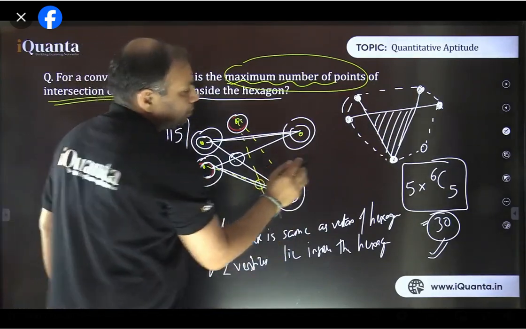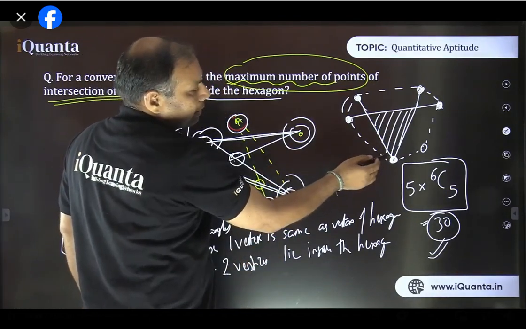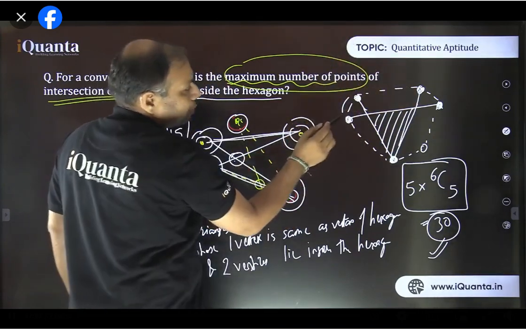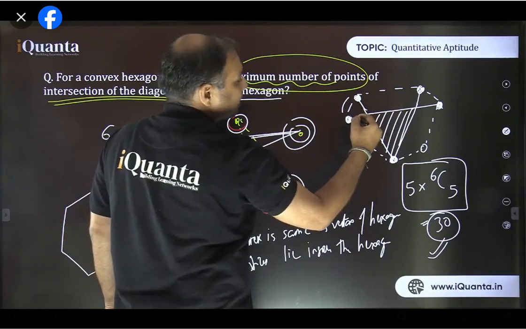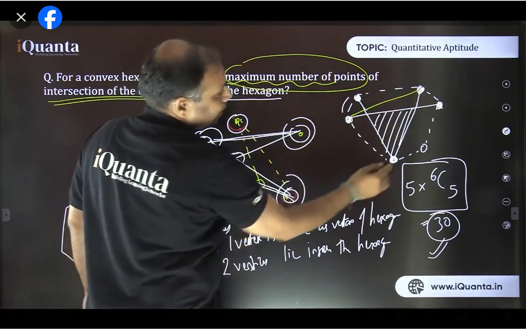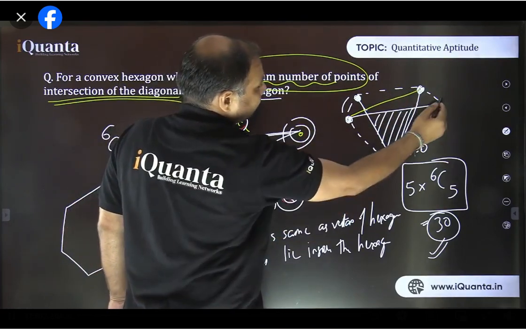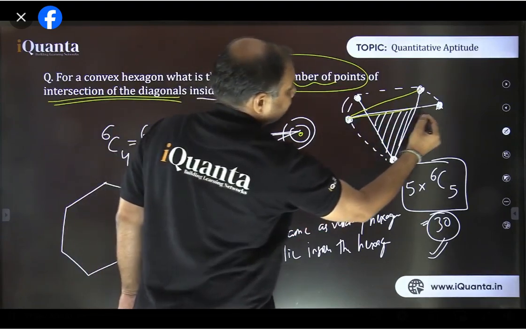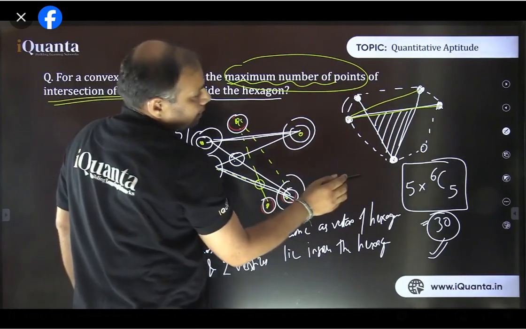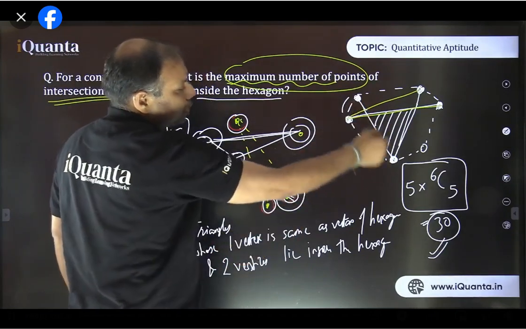Okay? Now see here. How did we make the triangle here? This vertex was joined with the vertex after skipping one, and again the vertex after skipping one. In the same way here, if I join this vertex with the vertex after skipping one, that is this one, and in the same way the vertex after skipping one, which we have already joined. This one. Okay? Now these two diagonals are acting as sides of the triangle, and the other side is formed by joining these two.